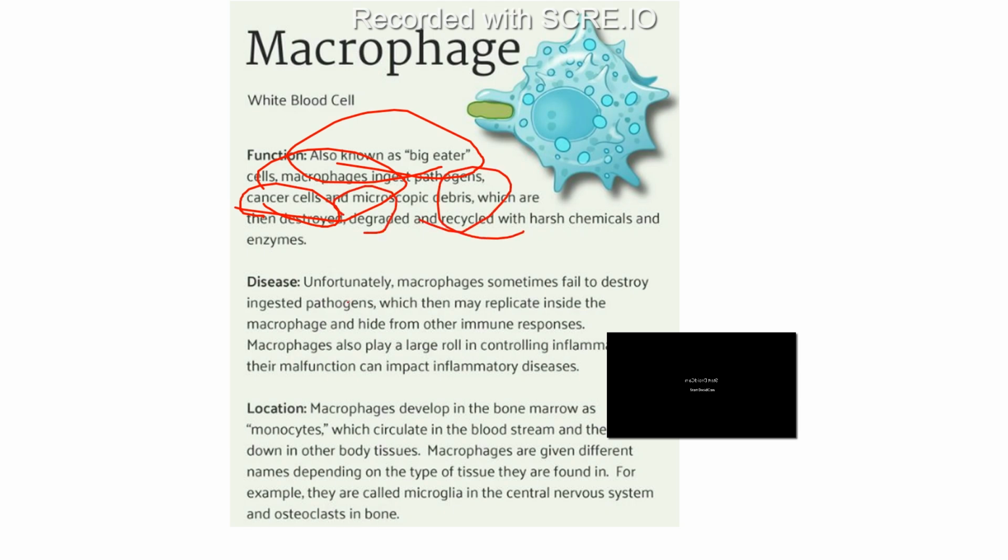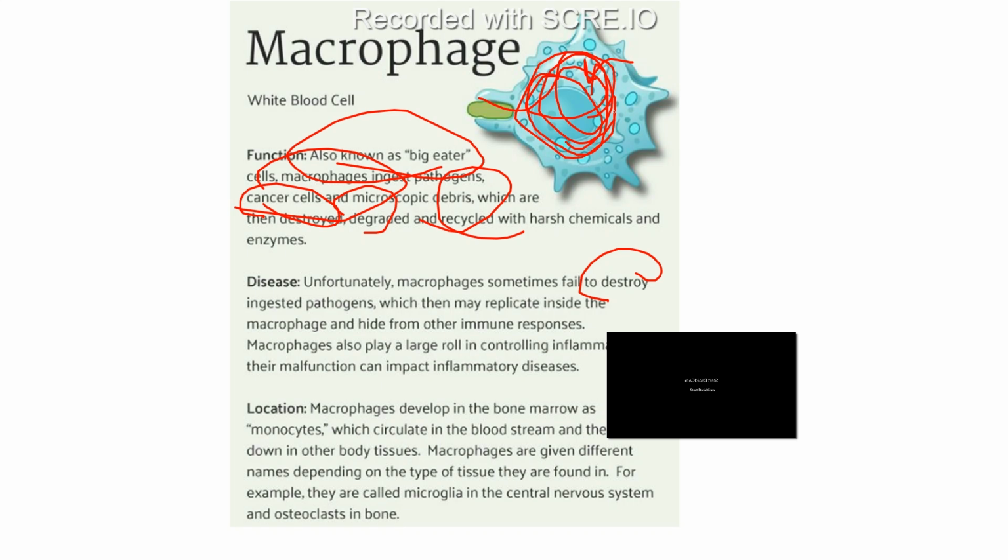Unfortunately, sometimes macrophages fail to destroy the ingested pathogens. Whenever they ingest a pathogen, they have to destroy it, but sometimes, even with the enzymes and chemicals they secrete, they are unable to destroy it.